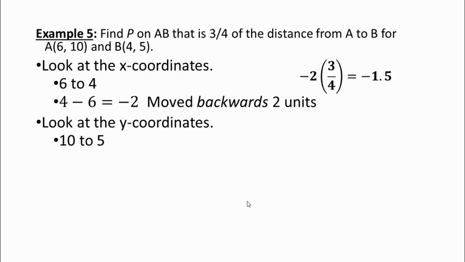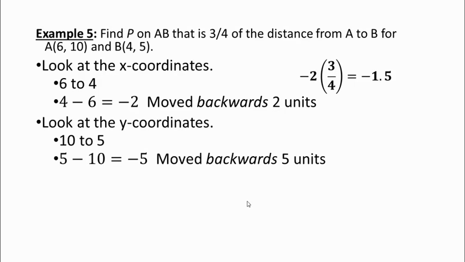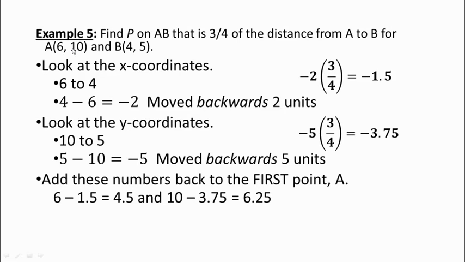Then I'll look at the y units. They went from 10 to 5. That moved backwards 5 units. 5 minus 10 is -5. So I'll take a -5 and multiply it by 3/4. Then I'll take these values and add them to 6 and 10, the first point. So 6 minus 1.5, same thing as plus a negative, is 4.5, and then 10 minus 3.75 is 6.25. Those are your coordinates for point P.